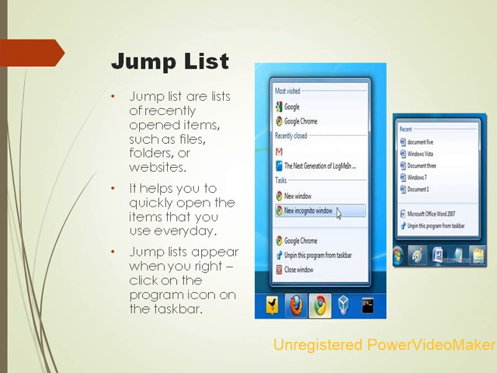What a jump list does is, whichever websites you open the most, it will take you to the most visited sites. So when you click on that, you can go to your favorite websites. Similarly, whichever Word files you are working on daily, they will be listed in your recent files. So you can go there and click. No need to go through the full commands and check. It will be very easy and you can use it very easily. That is called a jump list.